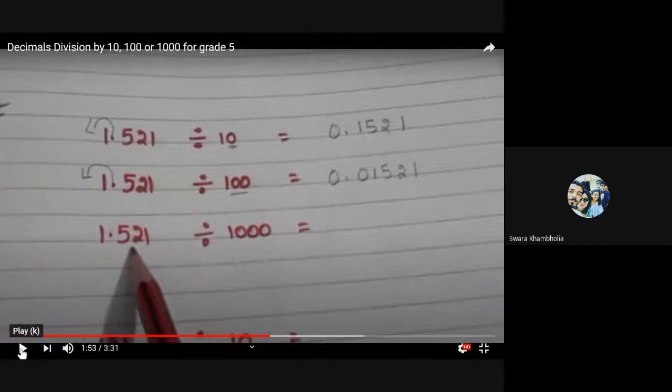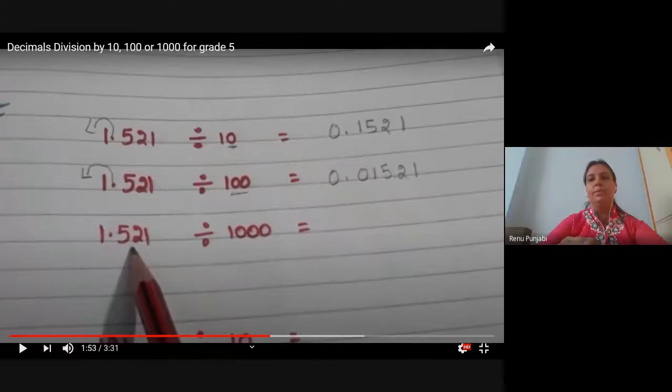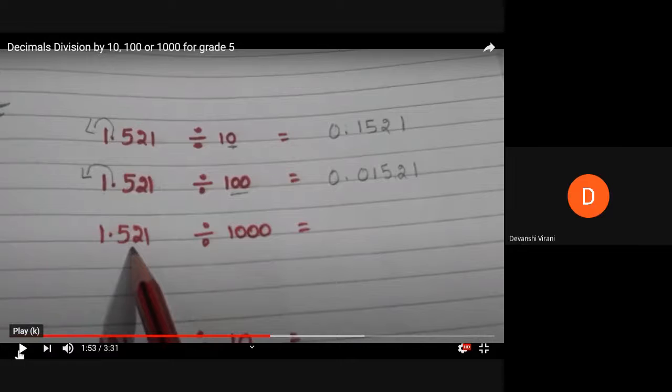Let us go to the third one. 1.5. Ma'am, mike. Ma'am, is it compulsory to put the 0 in the whole numbers and after the decimal?